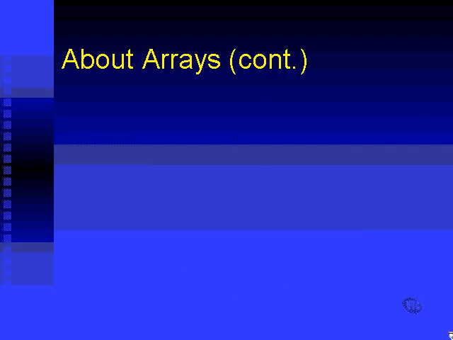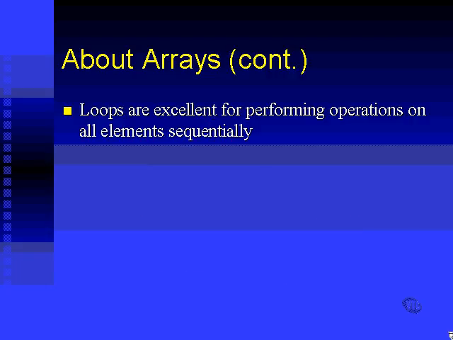Okay, let's move on. Loops are excellent for performing operations on all elements sequentially. You find arrays and loops used hand in hand all the time. You declare an array of something. You declare an array of 100 integers, or an array of 100 floats, or whatever.